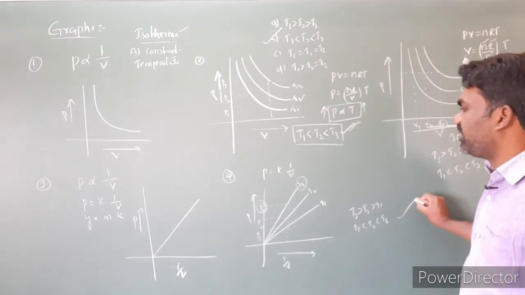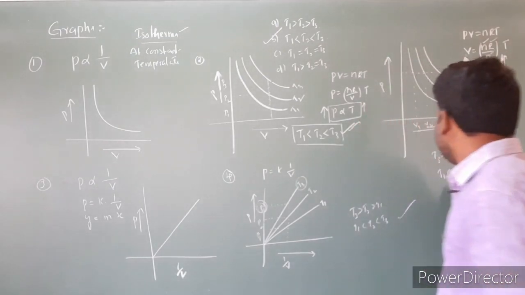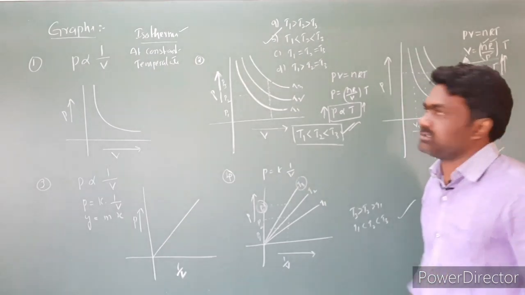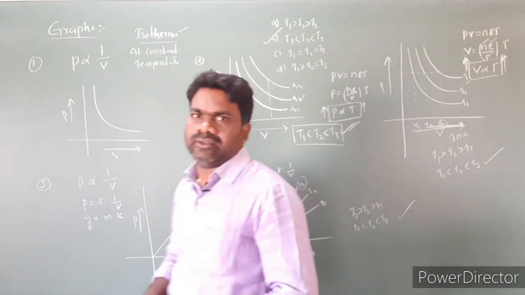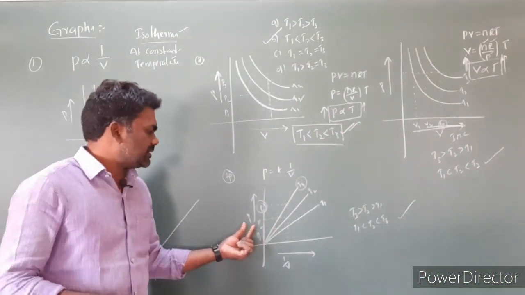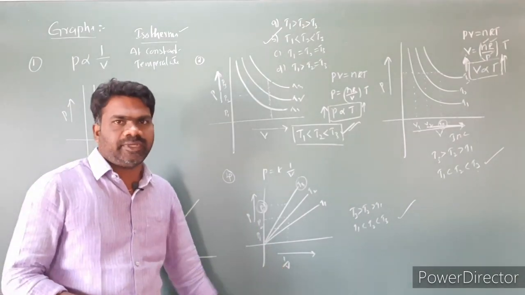Here also we can expect the same answer. So even in this case, the same answer we can expect. So this is graph number 4. Here is pressure versus 1 by V.